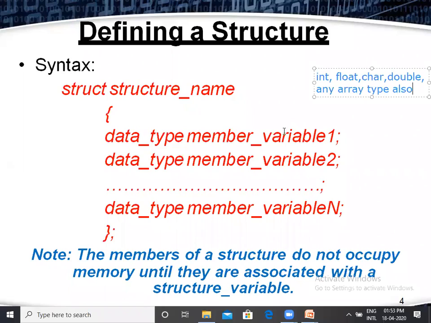Okay, we know what is the size of the integer? 2 bytes, float 4 bytes, char 1 byte, double 8 bytes. So depending on the data type, the memory is allocated. But here, all the variables that are declared occupy different locations. The entire total memory is reflected to the structure only. Okay, so that is the information we can find here. Okay, next slide.